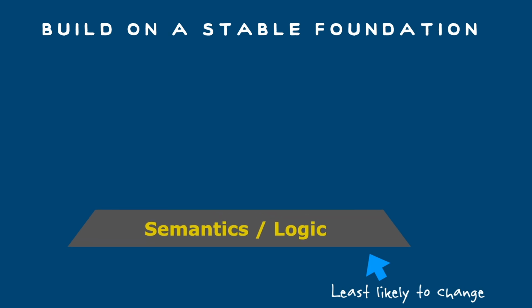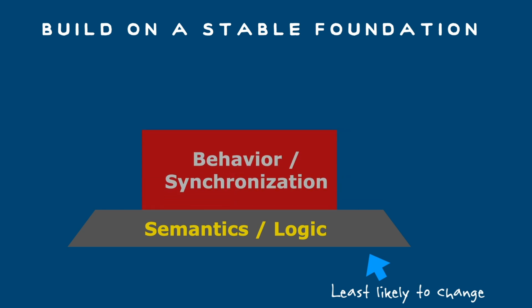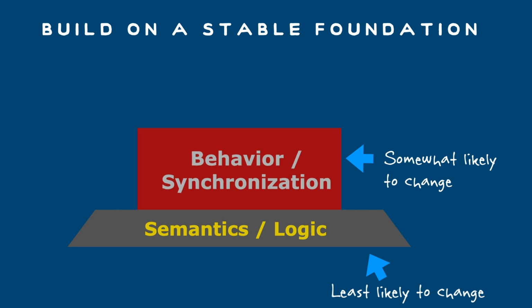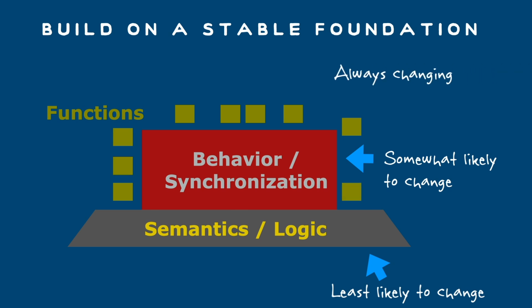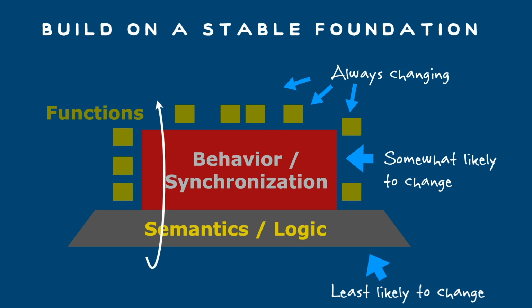The next thing that is least likely to change is the overall behavior of each class and relationship. For example, doors open and close. A cabin arrives at a destination and is then dispatched to another. We model all this behavior with state machines that synchronize the life cycles of the relevant classes and relationships. Finally, state transitions will trigger various functions defined on the classes and relationships. We defer the definition of our functions as long as possible since they're most likely to be influenced by changes to our requirements. I can't stress enough how important it is to model in this order. There's nothing wrong, by the way, with doing this in agile increments, but each increment should proceed as described.